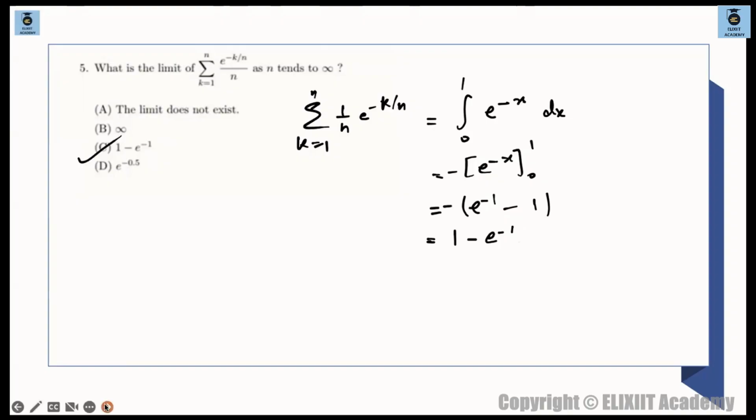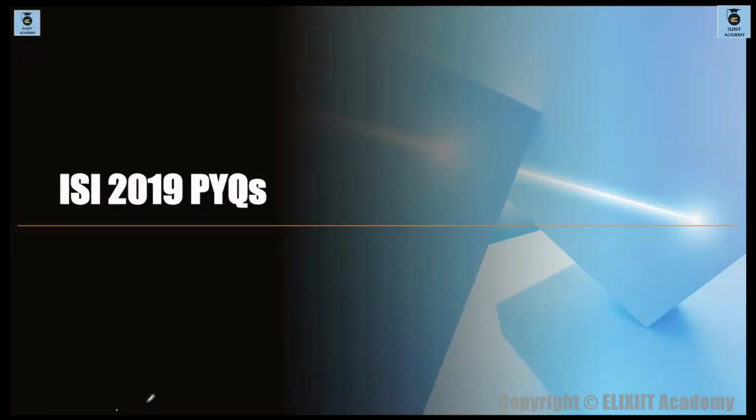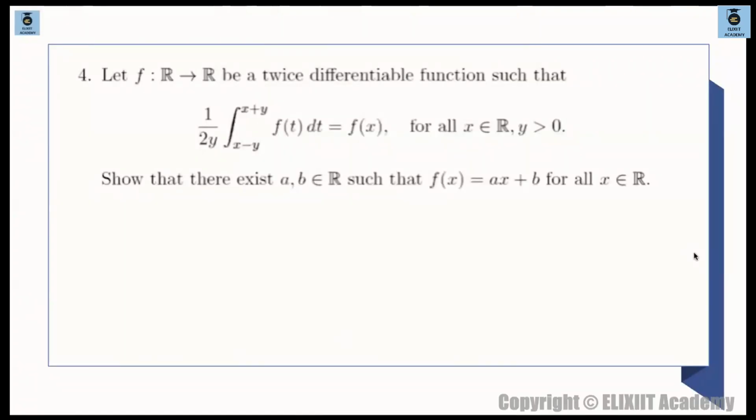चलो next question. Oh, done, no more questions. 2019 question. The first question is from UGB. चलो क्या बोल रहा है question. Let f such that r to r be a twice differentiable function such that integration of x minus y to x plus y, mean value property, so 1 by 2y is given and this is equal to fx.